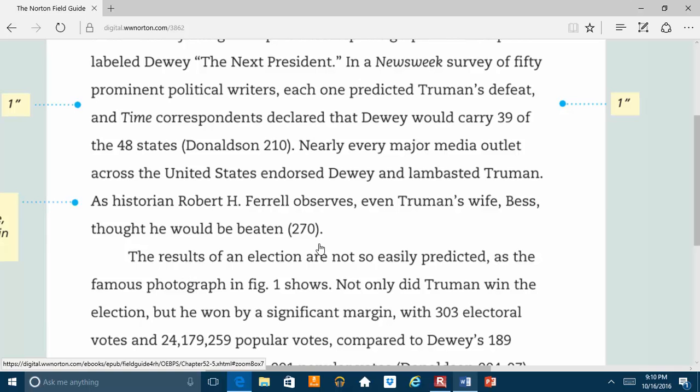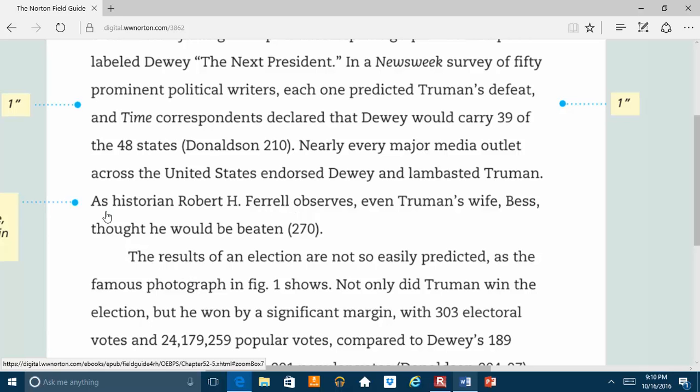Let me point out that this is one type of in-text citation. This is what we call a referential in-text citation. That means that the writer chose to reference the source in the wording of the sentence.